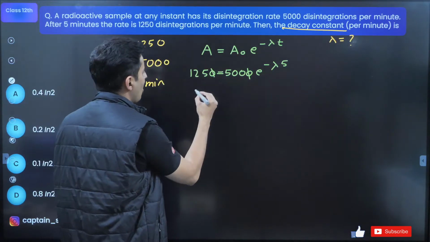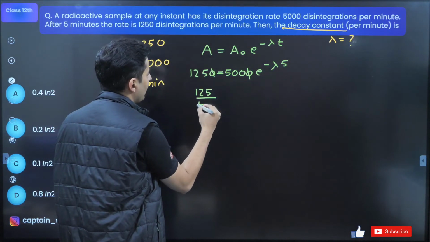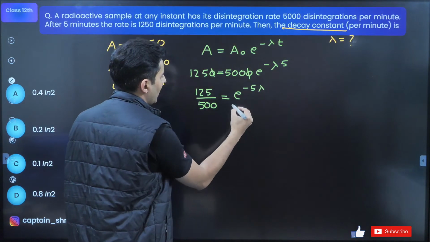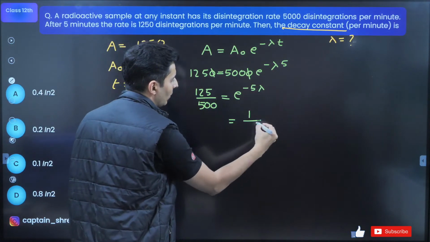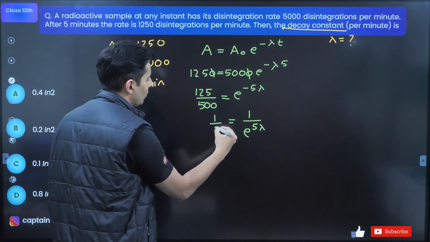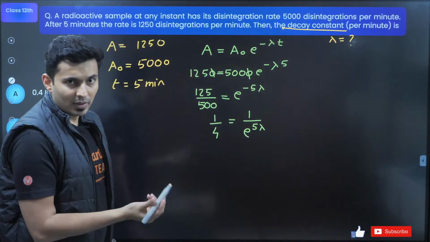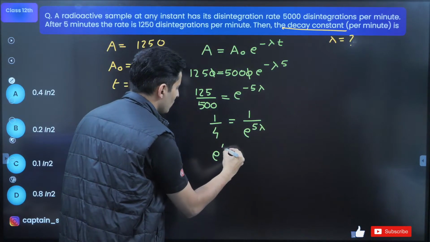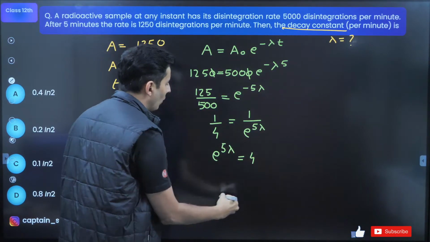0, 0 cancels. 125 by 500 is e raised to minus 5 lambda. I can bring that negative power below. It will become e raised to plus 5 lambda. 125 into 4 is 500. Flip this or cross multiply. It will become e raised to 5 lambda is equal to 4.